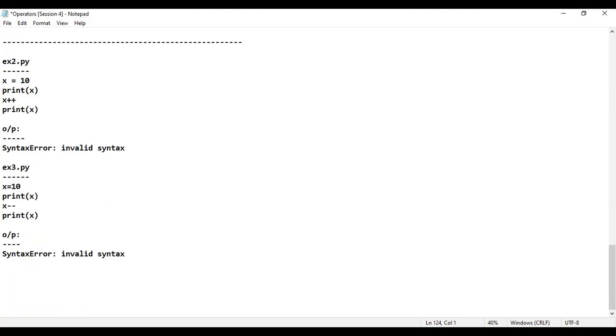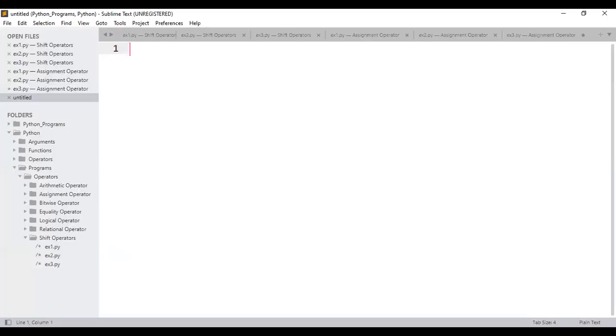Now, please do observe. If I consider example number 4.py, it's pretty important, guys. In the technical MCQs, they'll be asking this kind of question. Observe properly. I'll consider example number 4.py. In this example number 4.py, I want each one of you to observe properly. What is the output of this?